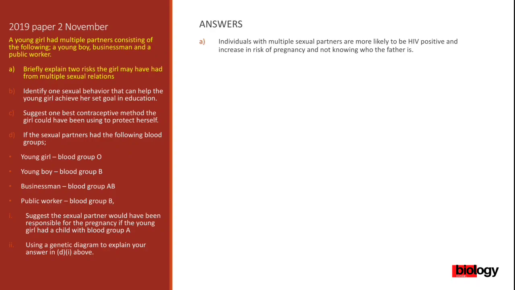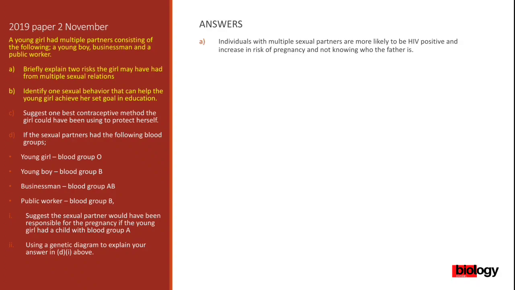If you're a young girl and you're still in school and you're having multiple sexual partners, there's a risk of getting pregnant. There's another risk of getting infected with HIV. So those are the 2 risks that I can give. Otherwise, there are a lot of risks that you can put as your answers here, but I'll use these 2 answers as risks for this question. All right, let us quickly move on to question B.